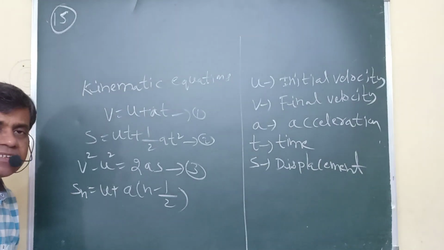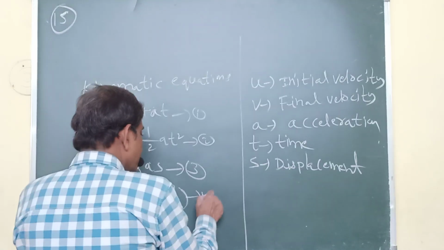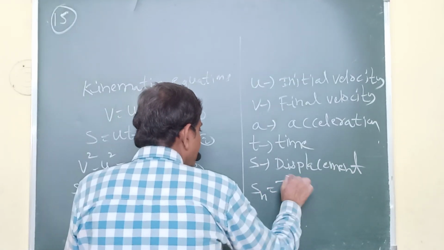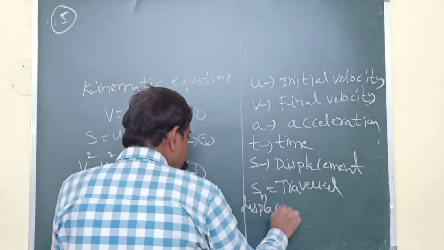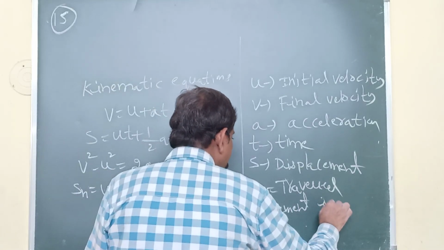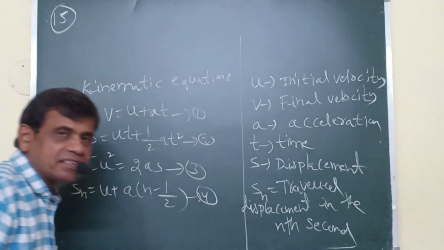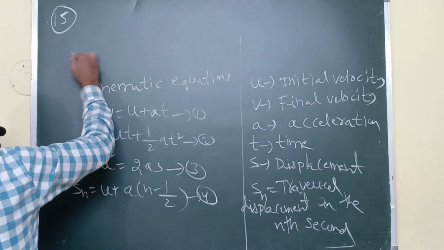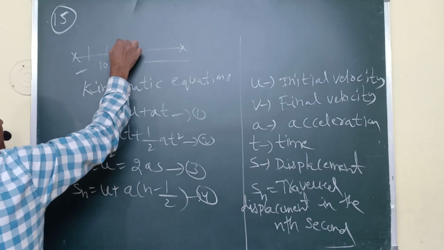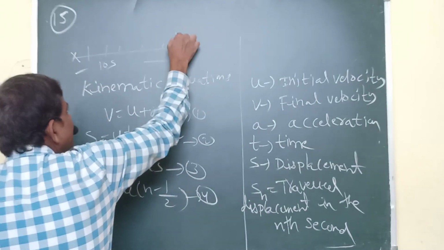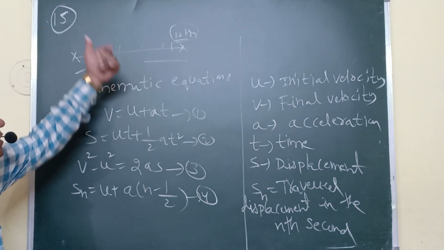Next here Sn is given. What is Sn? Traveled displacement in the nth second. Nth second means last second. For example, one particle is traveling from here to here, totally 10 seconds. So first second, second second, here 9 seconds. This is the 10th second. The last second is called the nth second. If it is traveling n seconds, nth second.